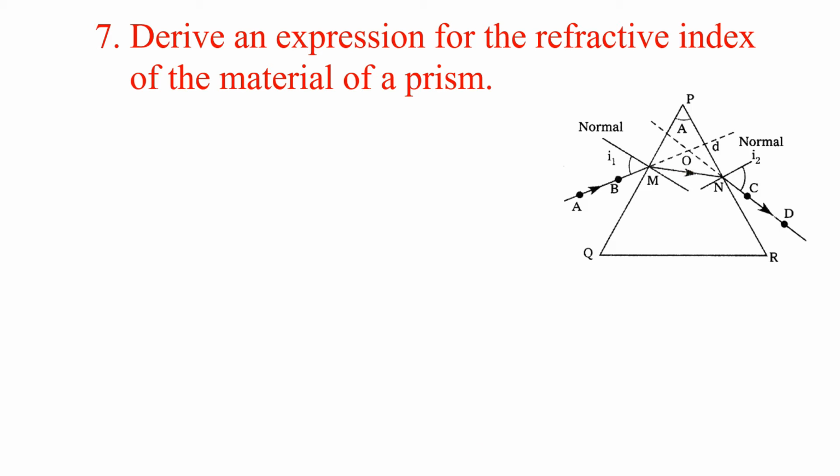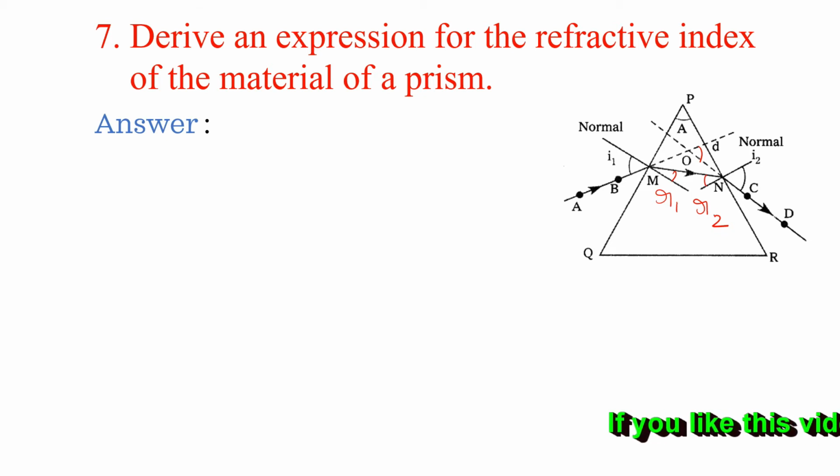Here this is the angle of deviation D. Now here we are denoting this R1, the angle of refraction, and this is the angle of incidence, that is R2. We are taking them as R1 and R2. Now observe the ray diagrams in the figure. D is the exterior angle of triangle OMN. From the mathematical concept, the exterior angle is equal to the sum of the interior angles. Now we will write the expression for the refractive index of the material of the prism.